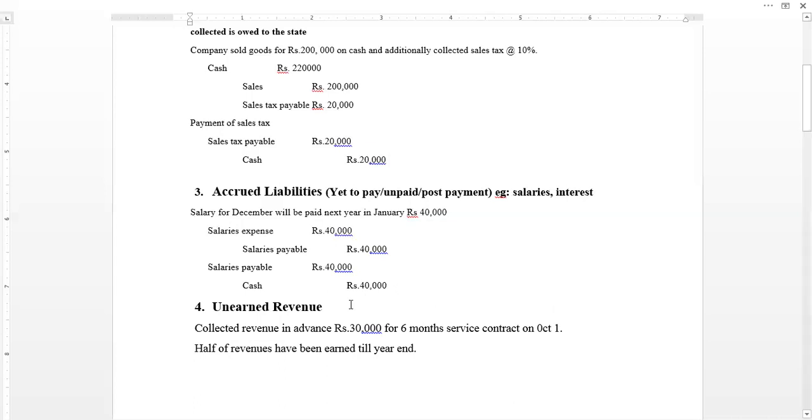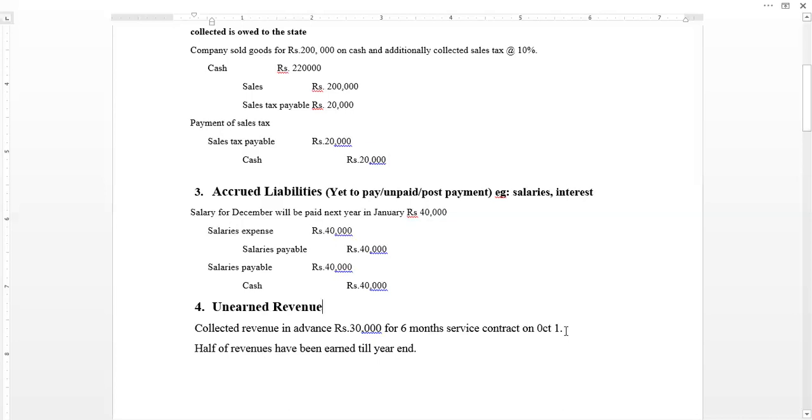Another category of the current liability is unearned revenue. Unearned revenue is the revenue the company has collected in advance, in the form of cash, but the company still has not provided the services for which the revenue has been collected. This is another type of adjusting entry. This is the deferred revenue.